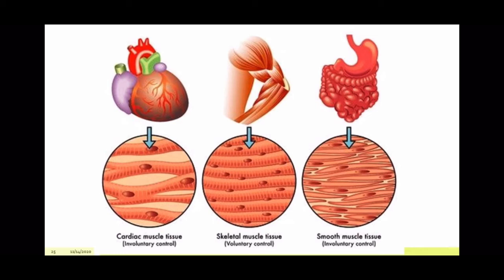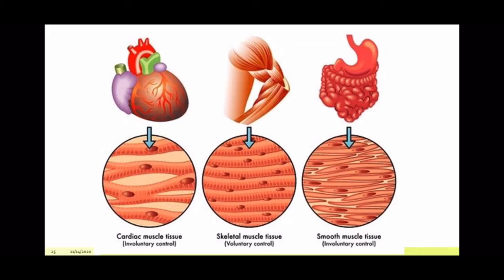These are again involuntary muscles. These are present in the alimentary canal, blood vessels. So all the involuntary movement that happens in our body, like the passage of food through the alimentary canal, or contraction and relaxation of the blood vessels, or movement of the eyelid, all this happens because of these